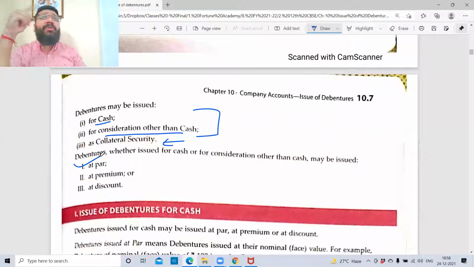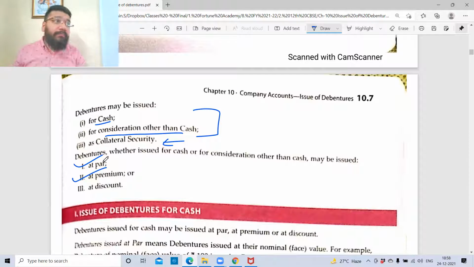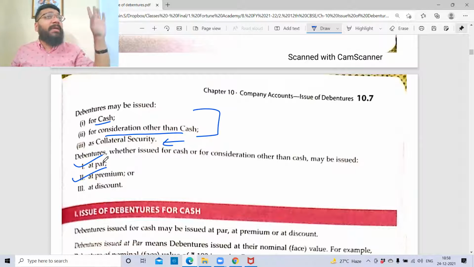Here, debentures can be issued at par. Debentures can be issued at premium, just like your issue of shares. But shares cannot be issued at discount. It can be reissued at discount. Exception, there was an ESOP. ESOP can be issued at discount. Sweat equity shares could be issued at discount. Only that was an exception. Other than that, if any share I issued for the first time, I was not allowed to issue at discount. Whereas reissue was possible at discount.